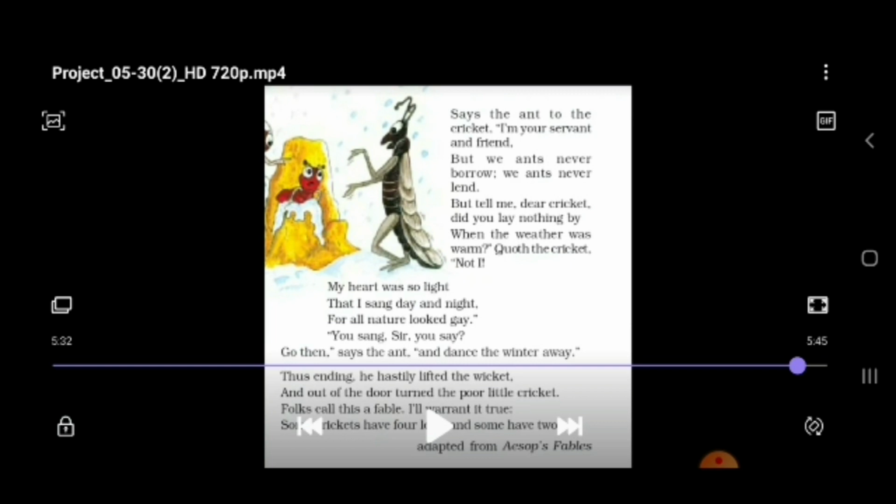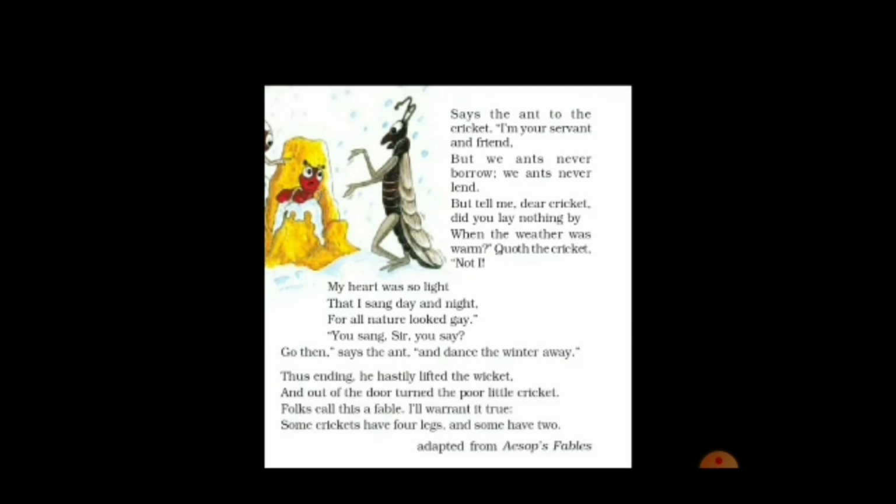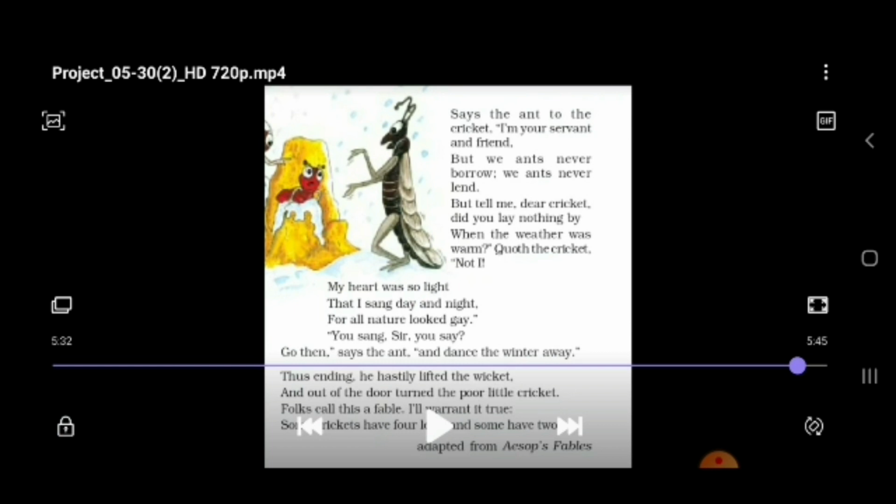Only when you collect food in the summer will you feel happy in the winter, and you can sit, eat and enjoy your winter time. This was the advice given by the ant to the cricket. The cricket answered in the negative. The ant was quite surprised and shocked.